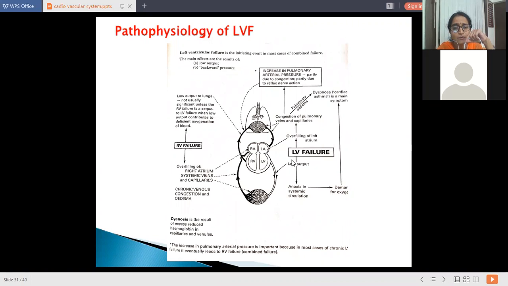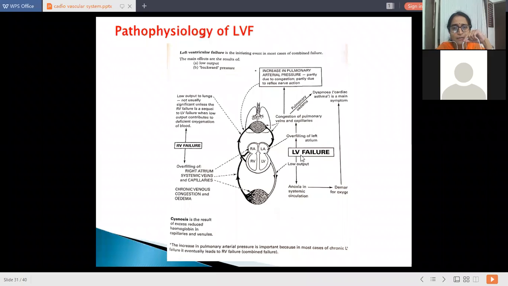So what is going to happen? As there is less oxygen, because the filling of the left atrium is defective, there is anoxia in the systemic circulation due to low cardiac output. Demand for oxygen increases and it gives rise to dyspnea. It is the main symptom related with left heart failure. And this dyspnea may be due to pulmonary edema and increased oxygen demand. So these two factors are important for dyspnea.